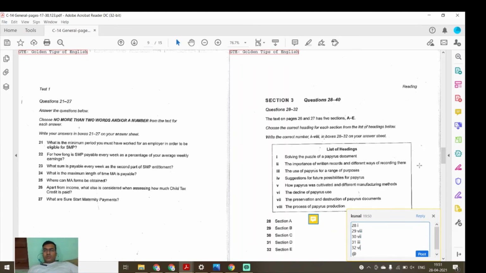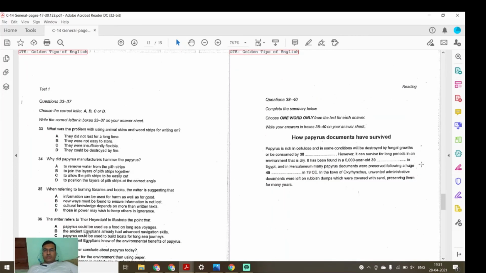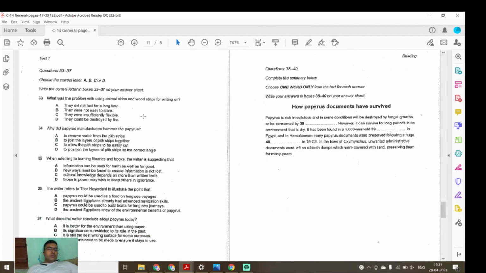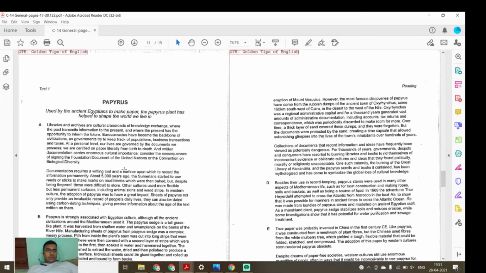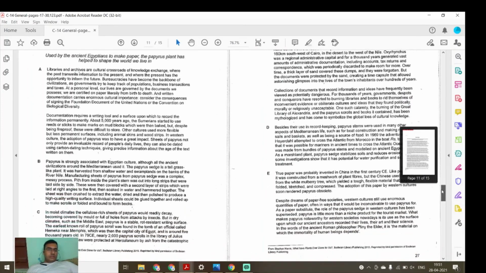So now we will go to questions 33 to 37. What was the problem with using animal skins and wood strips for writing on? Oh, so I think we have already read it. Actually, what you guys need to do is, during reading, you need to remember what things you have read, and based on that you can easily answer it.